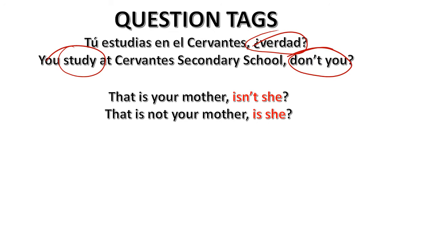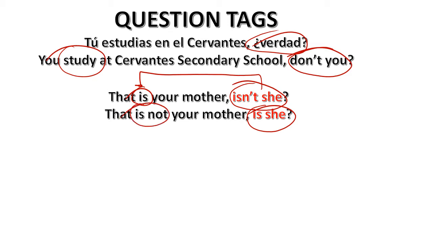Now, I will give you some examples. That is your mother, isn't she? Esa es tu madre, ¿verdad? That is not your mother. Esa no es tu madre, ¿verdad? Is she? Now, as you can see, what we're going to do here in the question tag, we're going to do the opposite of what we're doing here. So if we got a positive thing, the question tag is going to be negative. And if it is negative here, it is going to be positive.